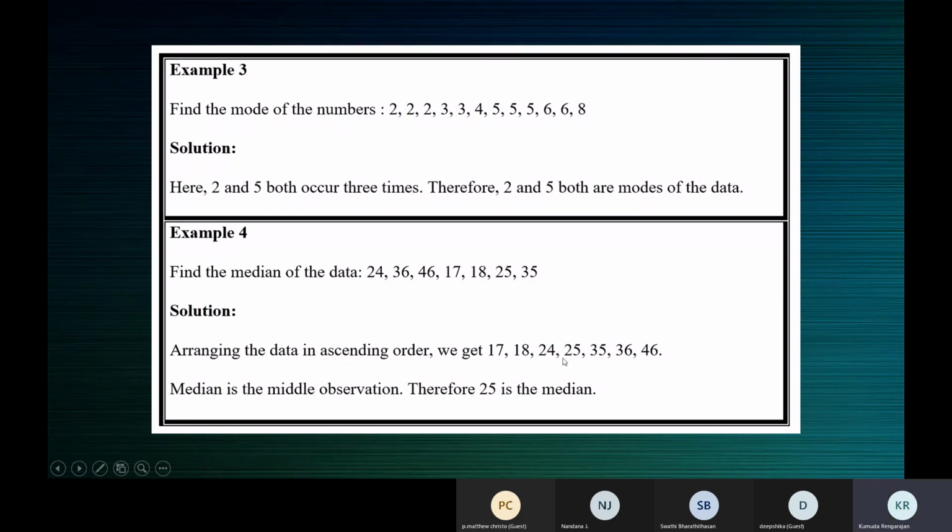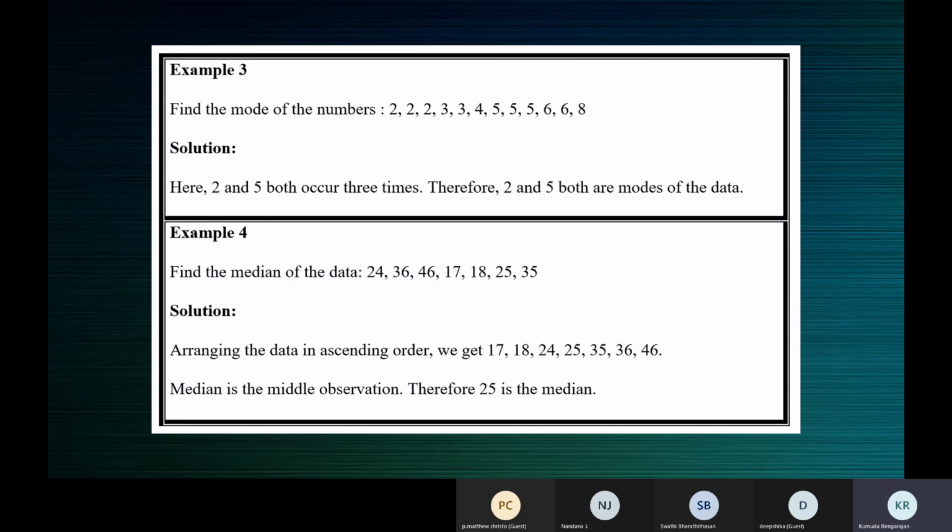This is the middlemost observation, because if you see to the left of 25, 3 numbers. If you see to the right of 25, 3 numbers. So this is the middlemost observation. So that's the median. So mode is that value or those values that occur most frequently. For mean, you should add all the observations and divide by the number of observations.